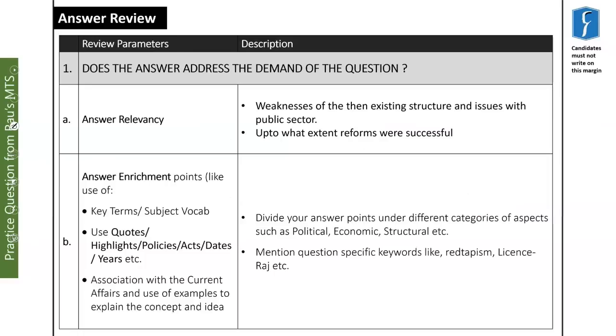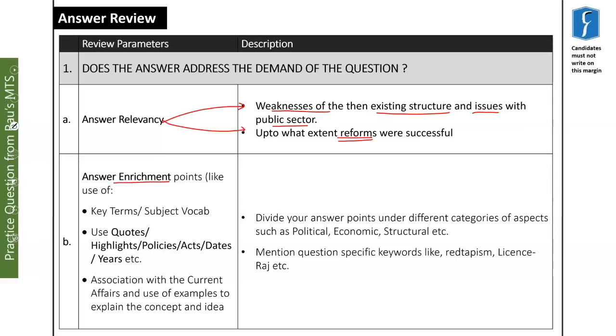Let's come to the review parameters. I have already told you that your answer will be relevant only if you are addressing these two kinds of things: the weaknesses of the then existing structure and issues with the public sector, and we have to review the success of reforms. So these are the two things which are the core demand of the question.